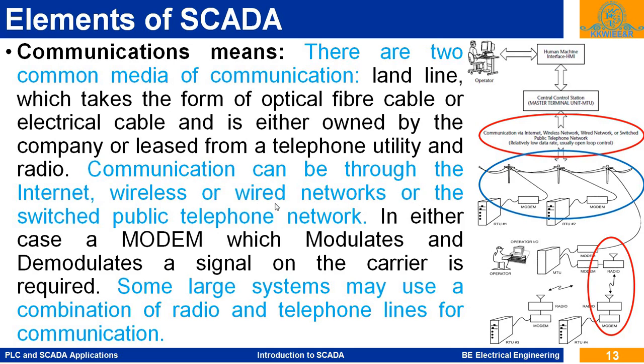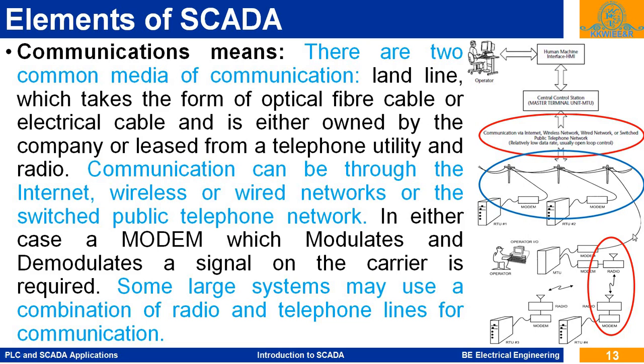Another one is a wireless network. In a wireless network, the modems are present at both the receiving and transmitting end. These modems modulate and demodulate the signal on the required carrier. From the remote side, the signal is modulated and coded, and this coded signal is sent through the wireless network.